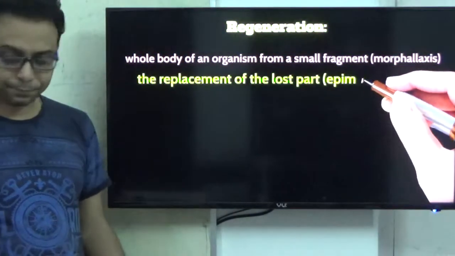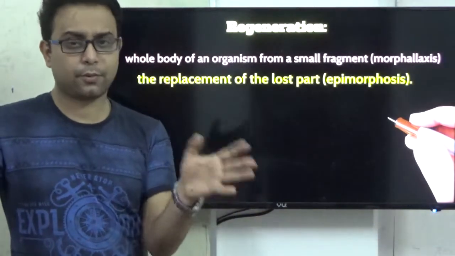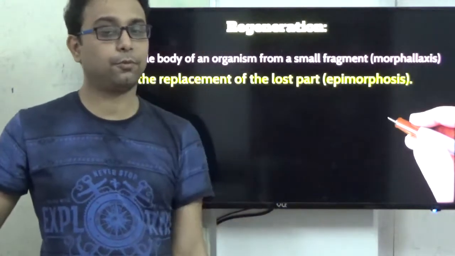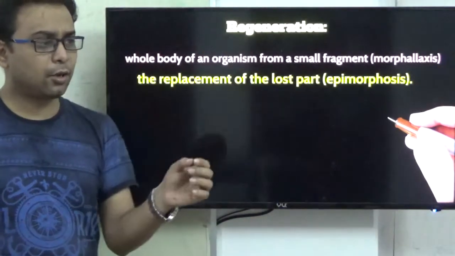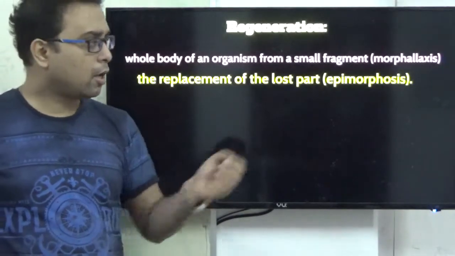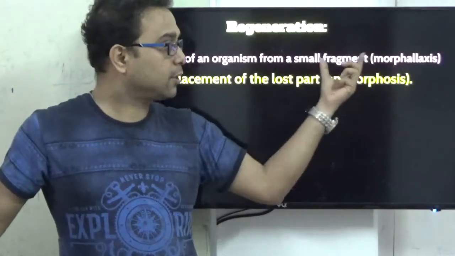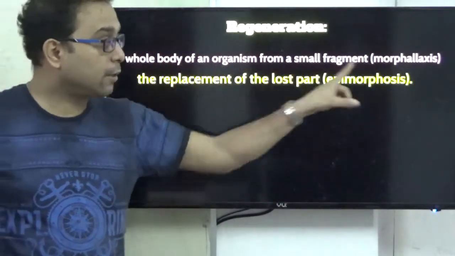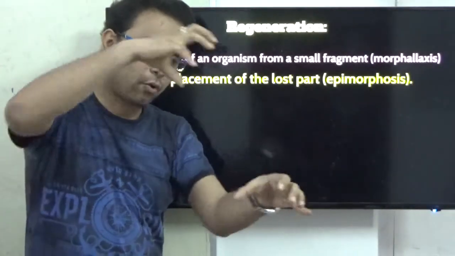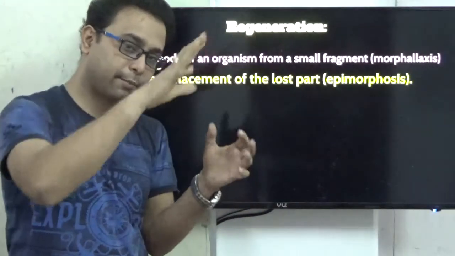But in another type, some small part is detached from the parent body, and a replacement of the lost part is produced in the organism. In your house, the lizard exhibits this type of regeneration. On the other hand, starfish or planaria exhibit morphallaxis. This is a very important term, where the whole body is produced from the segmented part.